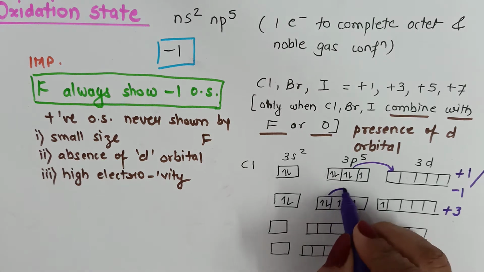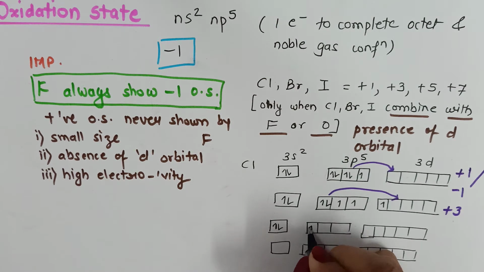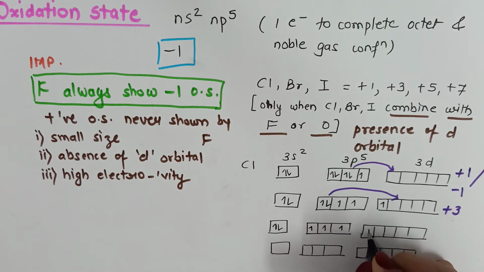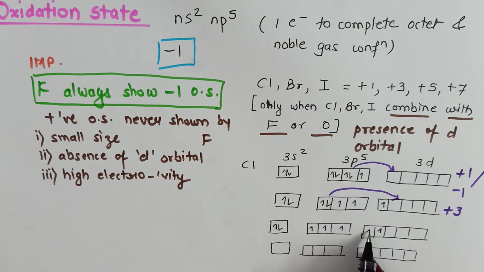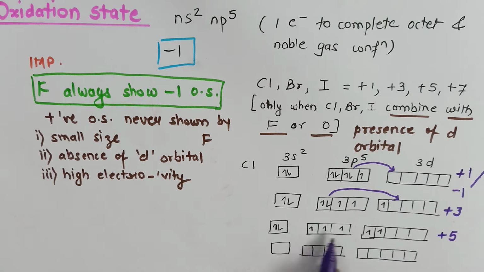Similarly, one more electron can get transferred from 3p to 3d. So now the presence of 5 unpaired electrons explains +5 oxidation state. These 5 unpaired electrons can be lost easily.